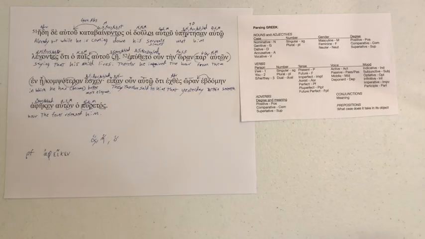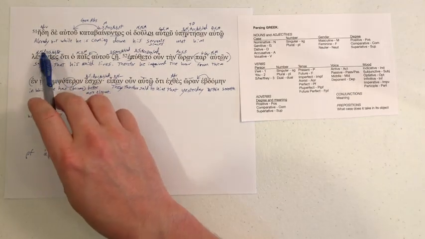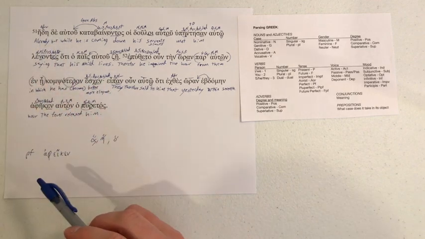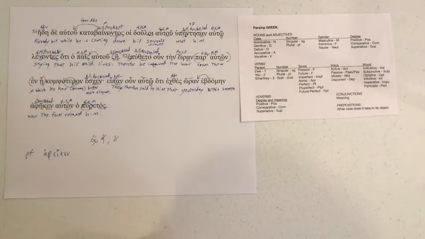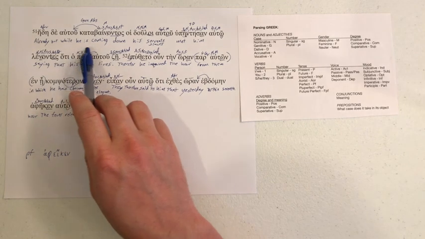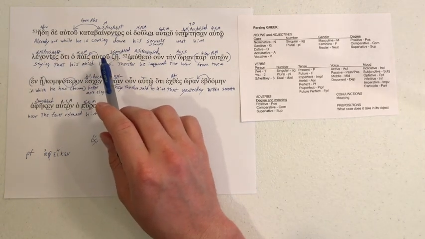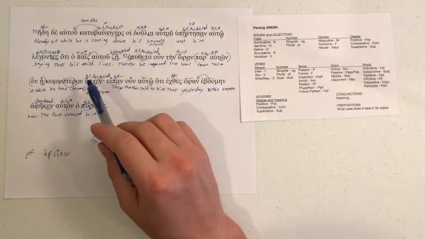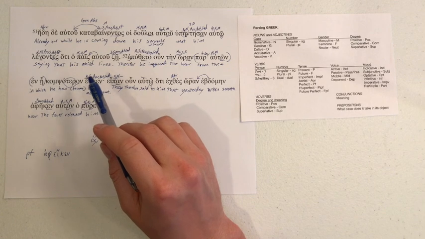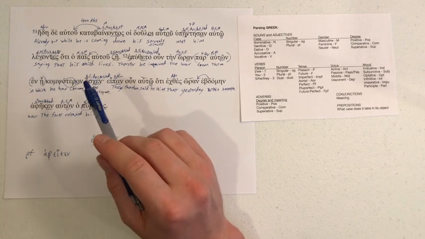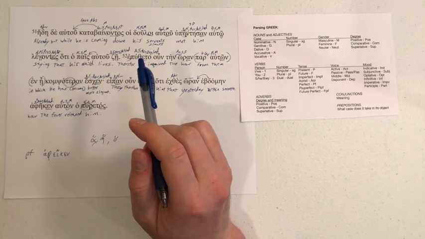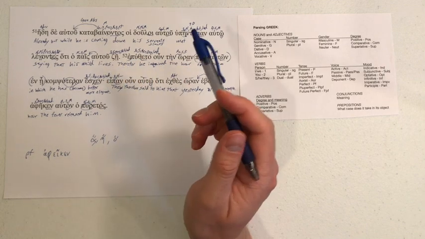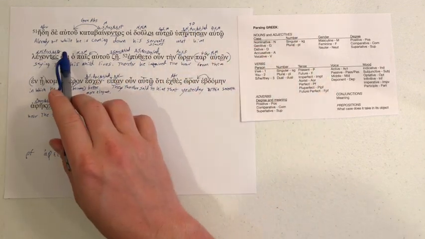There we have that. Let's go ahead and take a look at it in its own context, and then you can be free of me. Already, there should be the other way around. But I already wrote the capital A in there. Oh well. But already, while he is coming down, this is down from Capernaum to where he lives, and Capernaum then must be on a hill, in all likelihood, or he's going north away from Jerusalem, because Jerusalem is always up in the Jewish geographical thought. Anyway, should get back to this.